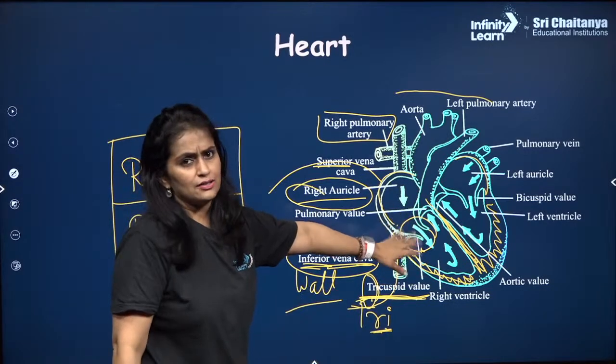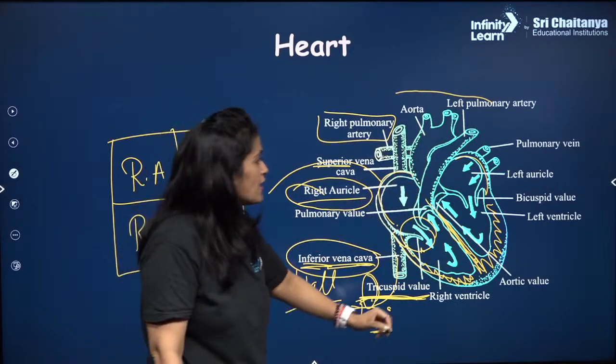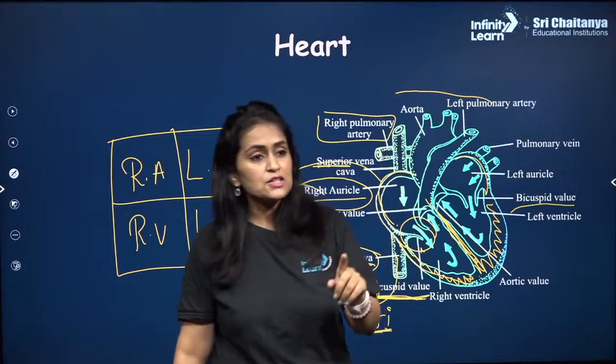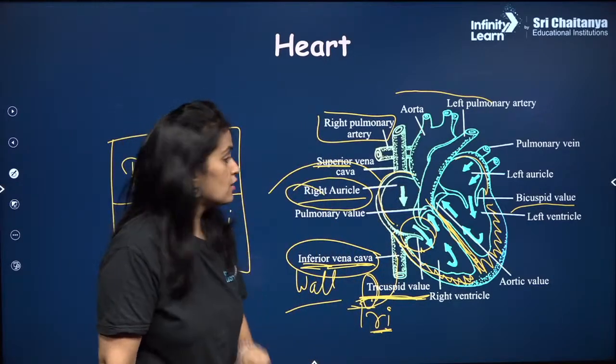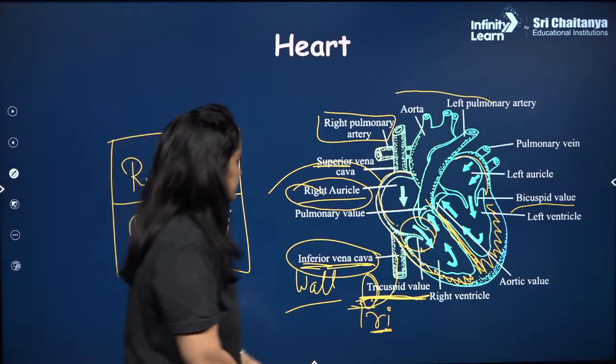Tricuspid on the right side. So bicuspid will be on the left side by default, right? So bicuspid on the left side. Bicuspid is also called as the mitral valve. Bicuspid को हम mitral valve भी बुलाते हैं, right?